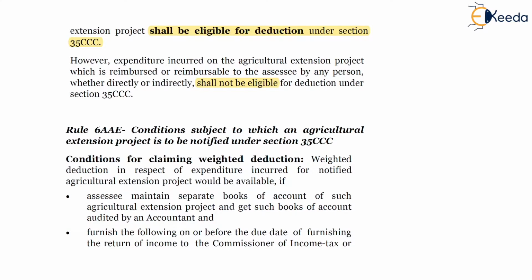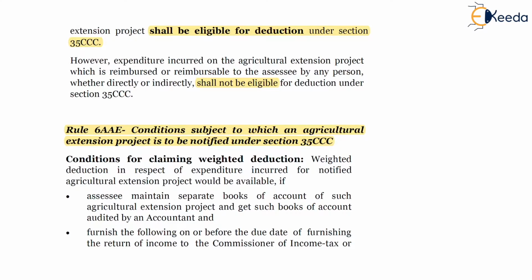So friends, now the next rule, which is part of 35CCC, wherein conditions. Rule is 6AAE, conditions subject to which an agricultural extension project is to be notified under section 35CCC.